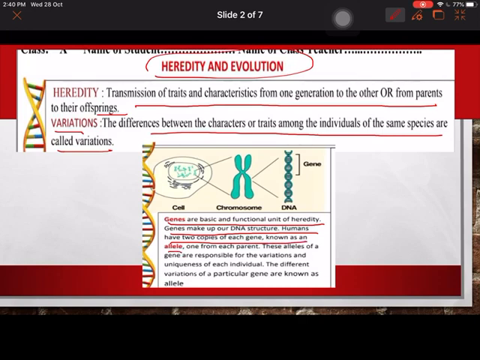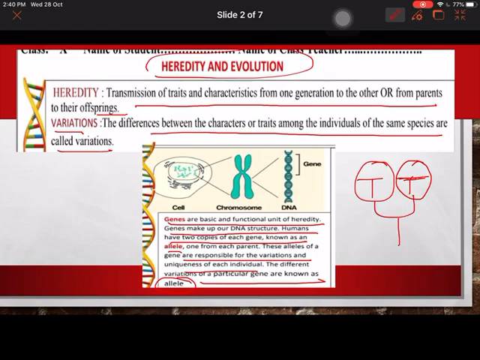Now one from each parent, these allele genes are responsible for the variation and uniqueness of each individual, and the difference of variation of a particular gene is known as alleles. Like if you are having 2 capital T for the tallness, then these are the different genes which are responsible for each character, and these 2 are known as the alleles of a gene.